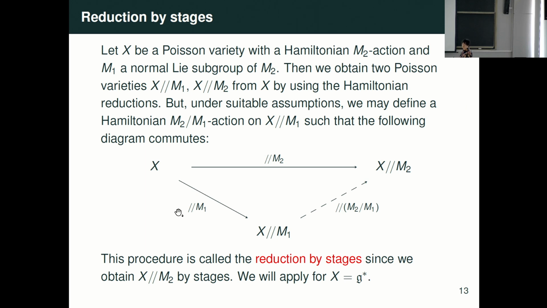Yes, we restrict this reduction. But under some nice condition, which also depends on the choice of X and of M1, M2, sometimes we can define a Hamiltonian action of the quotient M2 by M1, and then the reduction of this middle one gives the last one. This is called reduction by stages because we get this last Poisson variety by stages. So that is the reason why it's called reduction by stages. And then we want to apply this to the Slodowy slice. I mean, we choose X to be g*.